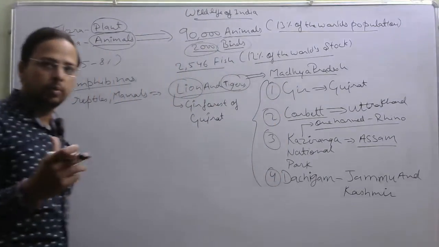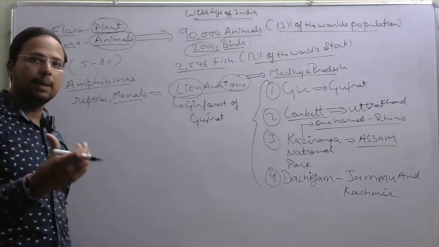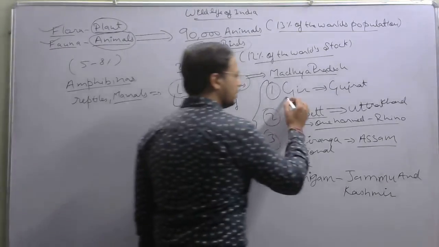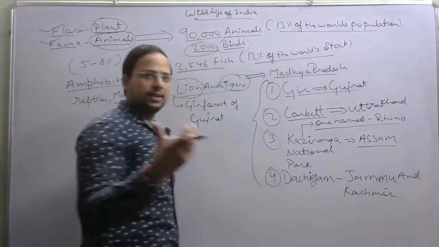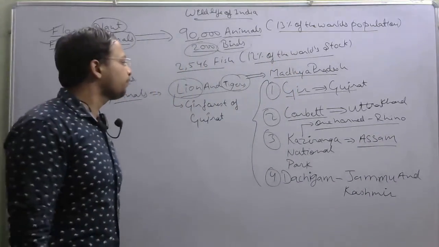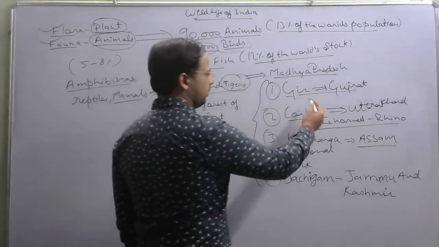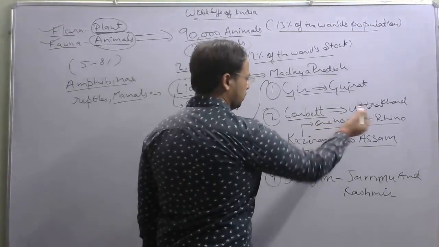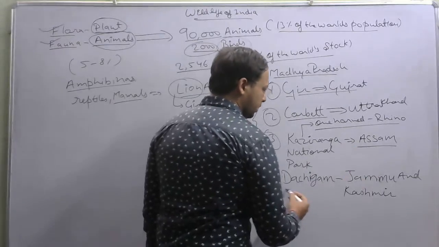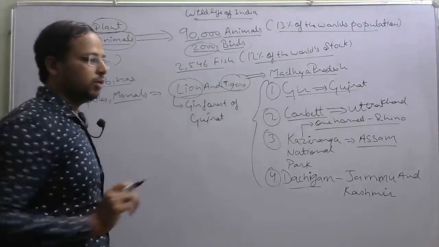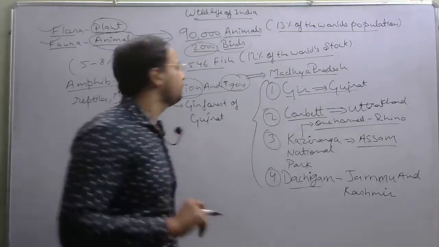These are to be marked on the map, and that map should be pasted in your fair copies. When I give you the exercises, I will tell you how to do that. So Gir is in Gujarat, Corbett is in Uttarakhand, Kaziranga is in Assam, and Dachigam is in Jammu and Kashmir. Kaziranga National Park is famous for the one-horned rhinos present there.